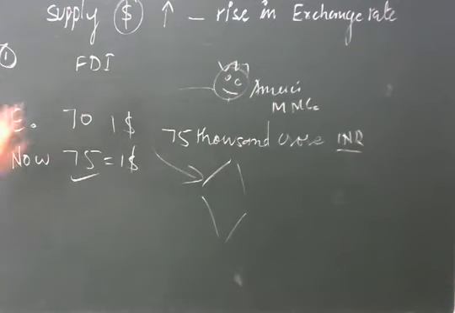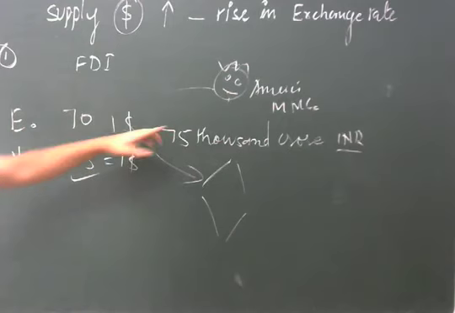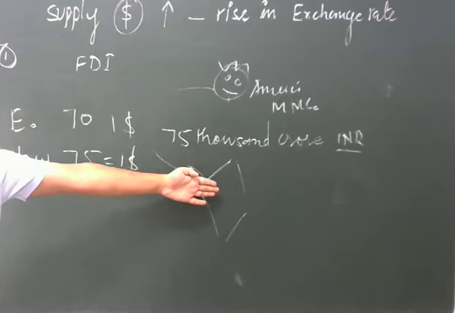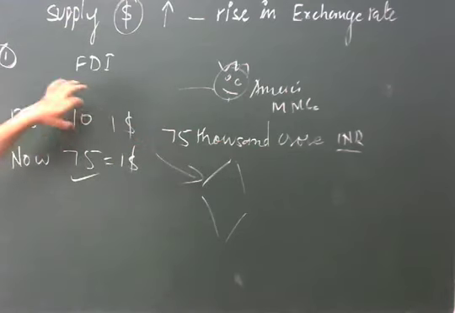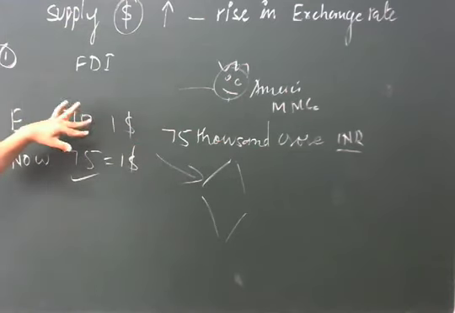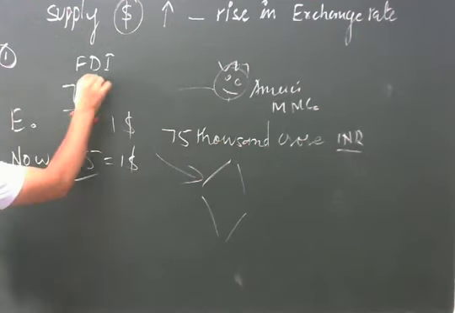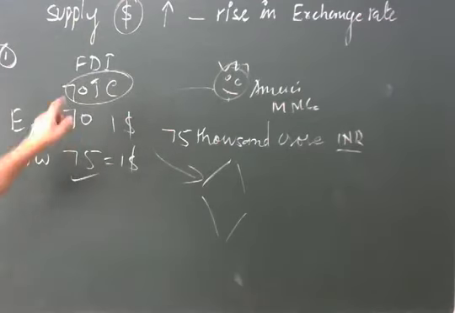So now the things are very much in favor of this multinational, this industrialist. Because of the change in the exchange rate, now he is getting more. Earlier 70,000 crore, and what was the cost of production? 75,000.